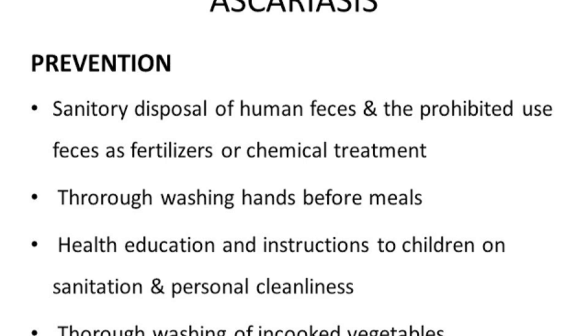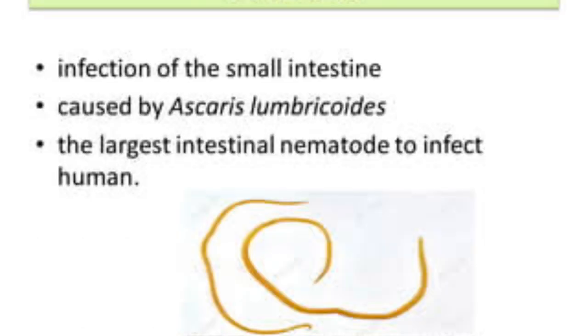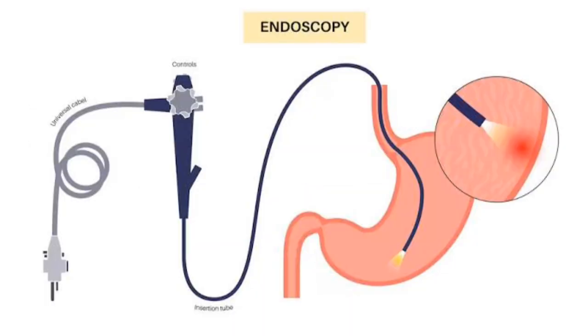What are the complications of Ascariasis? Generally, Ascariasis will cause intestinal blockage. Whenever there is a medical emergency, we should take treatment right away. Next are duct blockage and nutritional deficiency. We can diagnose Ascariasis by X-ray scan, CT scan, ultrasound scan, MRI scan and endoscopy. Endoscopy is the process in which we use a small camera to view inside your body.